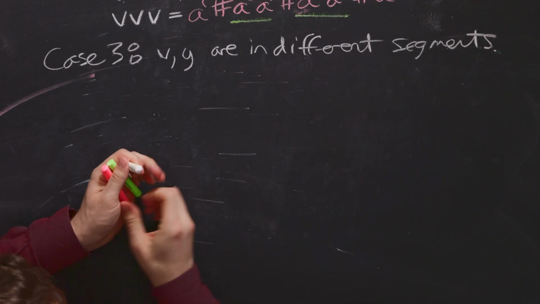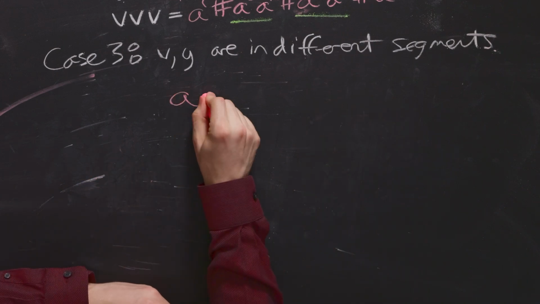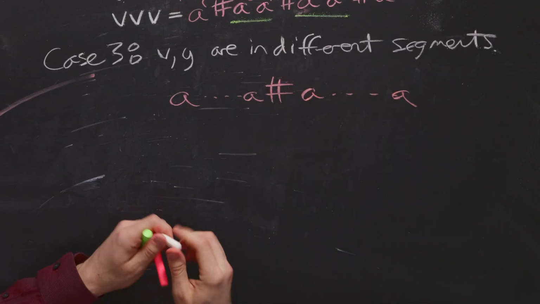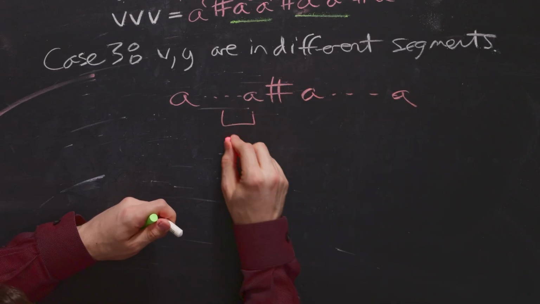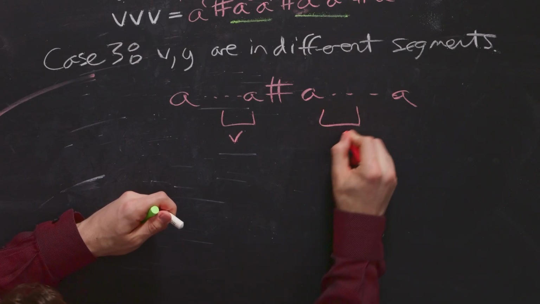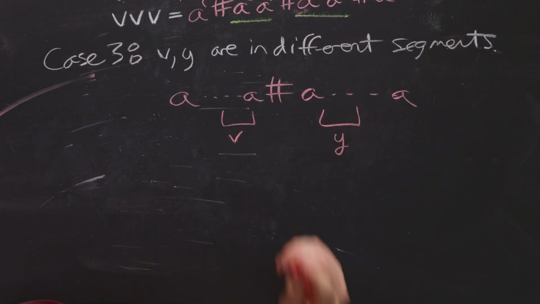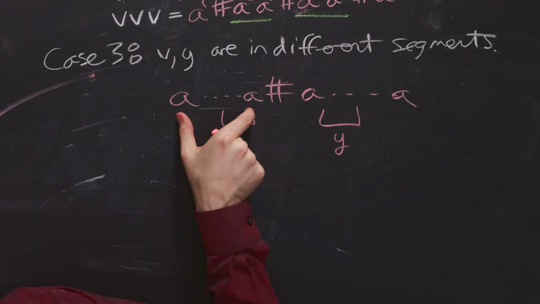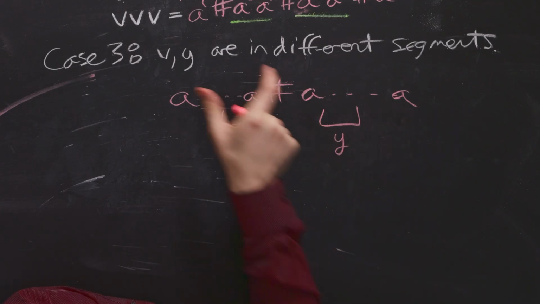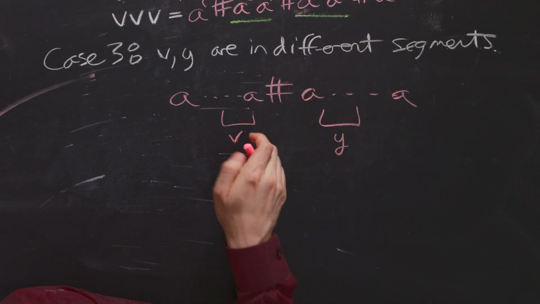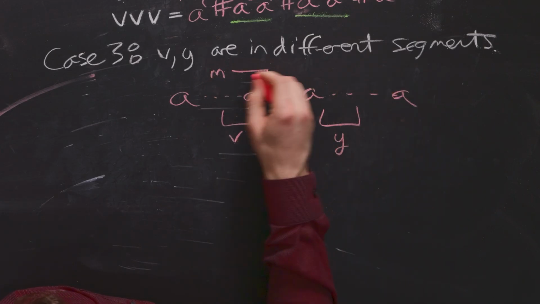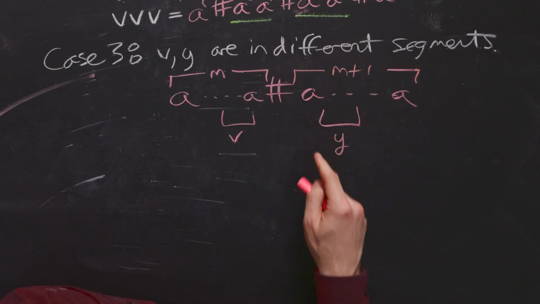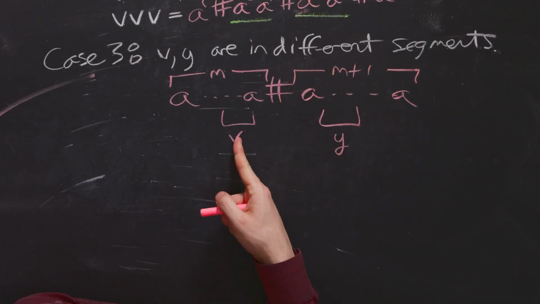So let's draw a little picture of this. We have some number of A's here, pound sign, some number of A's. Then the V portion is over here somewhere, and then the Y portion is over here. Let's think about what happens. Well, notice that the length of this segment is exactly one less than the length of this segment because of how we structured the string, even though I erased it. So let's say that this has length M here, and then this one must have length M plus 1 here. Y must be in the bigger segment, V must be in the smaller segment.